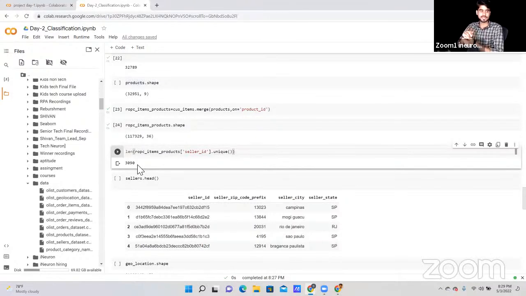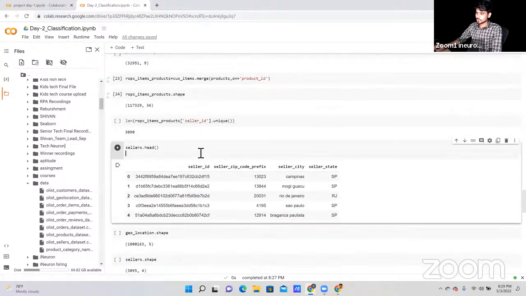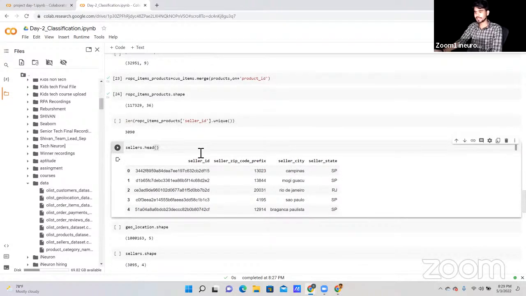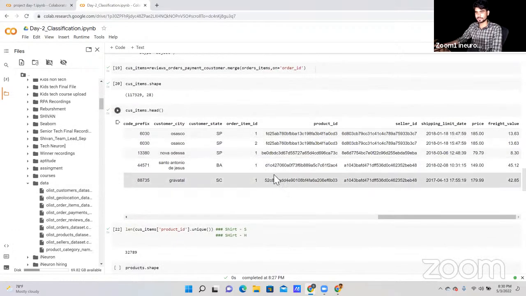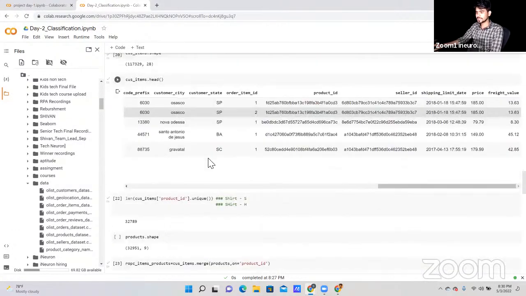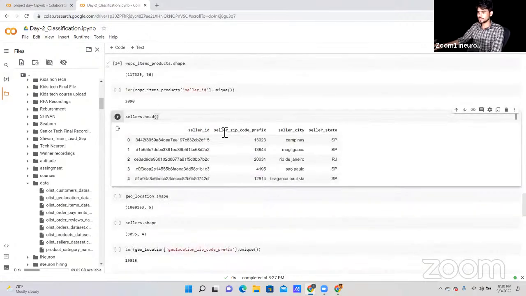Okay, fine. Many of you have written that it's clear. So now let's proceed. Next, I'm going to read the head of the seller data. Where is the seller data that we have? Review, payment, or at least geolocation. Okay, here we have the seller data. Now I'm going to read the seller data. Under the seller data, we have seller ID, seller zip, seller city, and seller state.